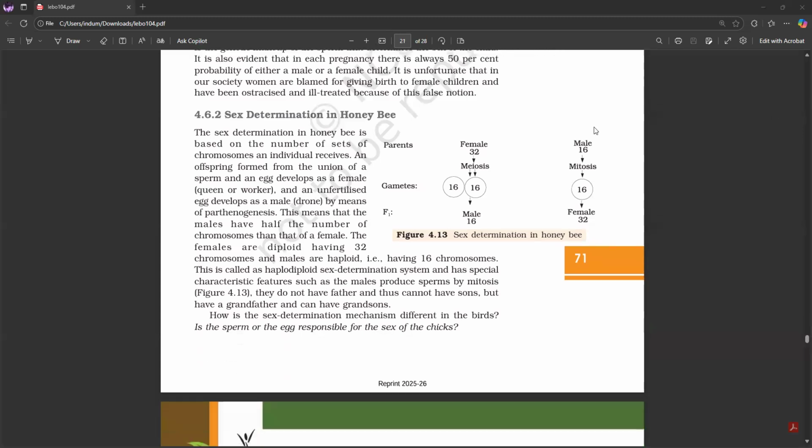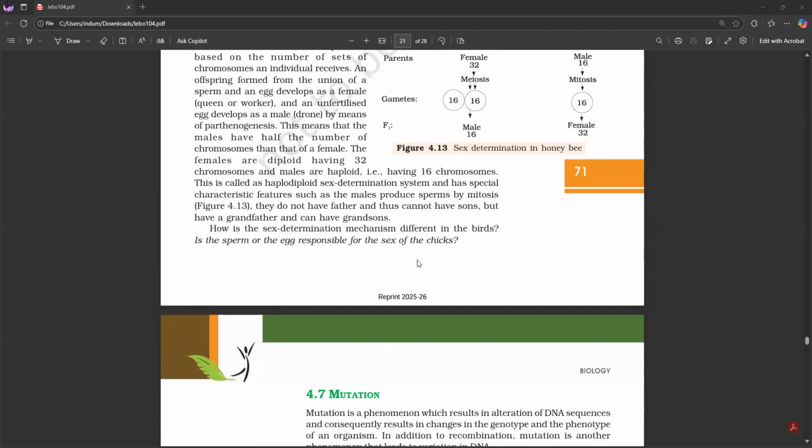4.6.2 Sex determination in honeybee. The sex determination in honeybee is based on the number of sets of chromosomes an individual receives. An offspring formed from the union of a sperm and an egg develops as a female, and an unfertilized egg develops as a male by means of parthenogenesis. This means that males have half the number of chromosomes than that of a female. The females are diploid, having 32 chromosomes, and males are haploid, that is, having 16 chromosomes.